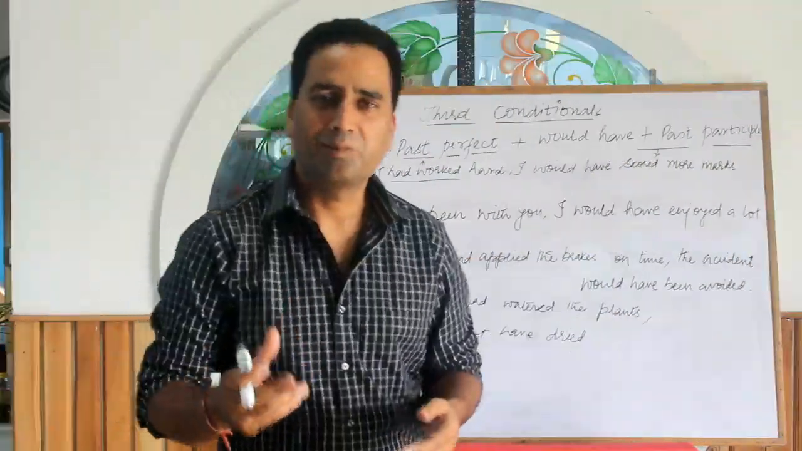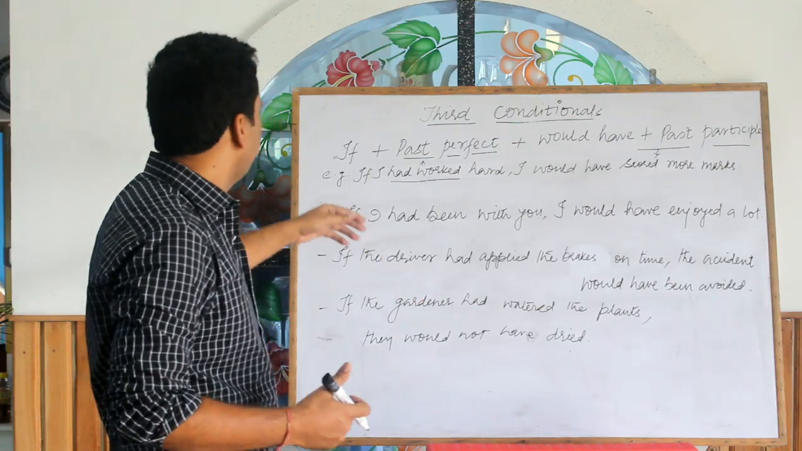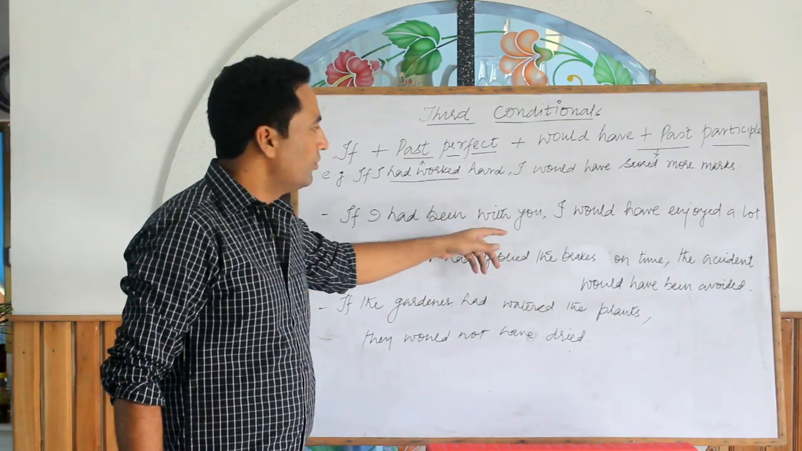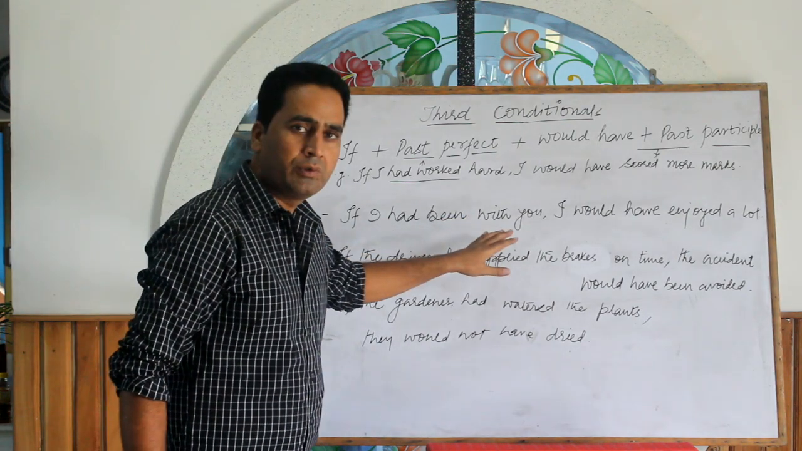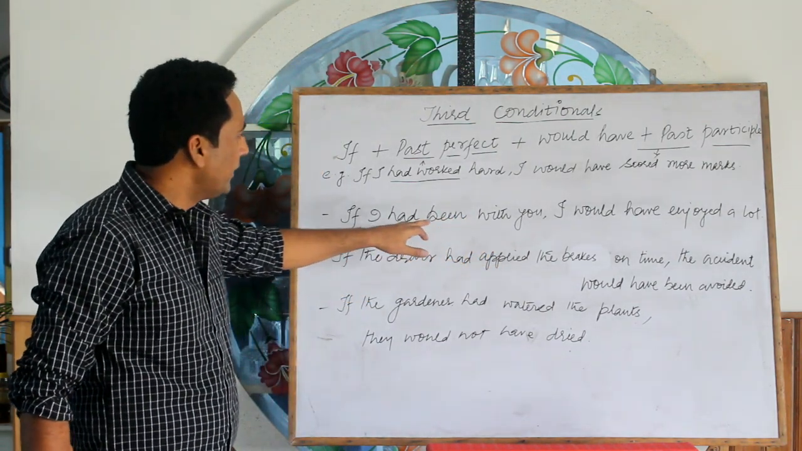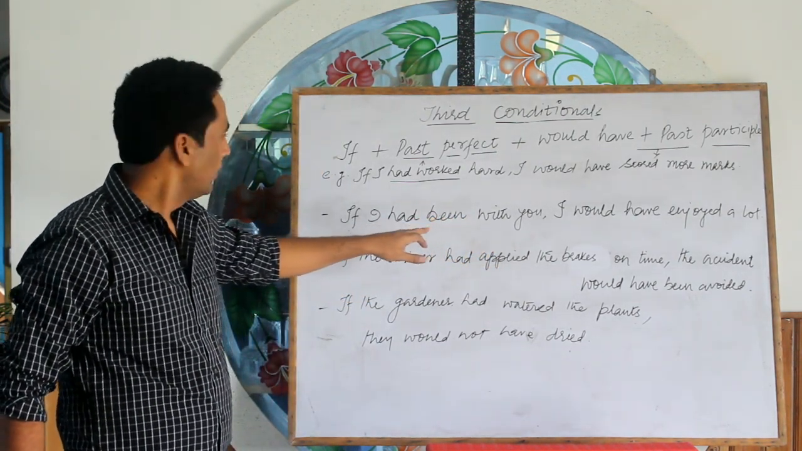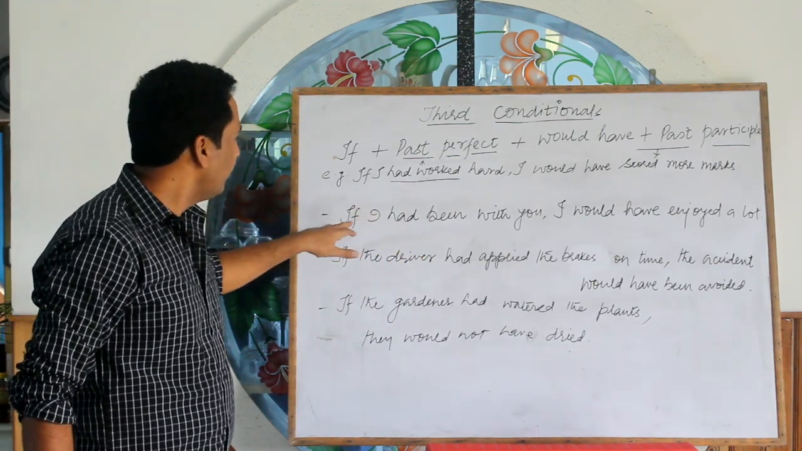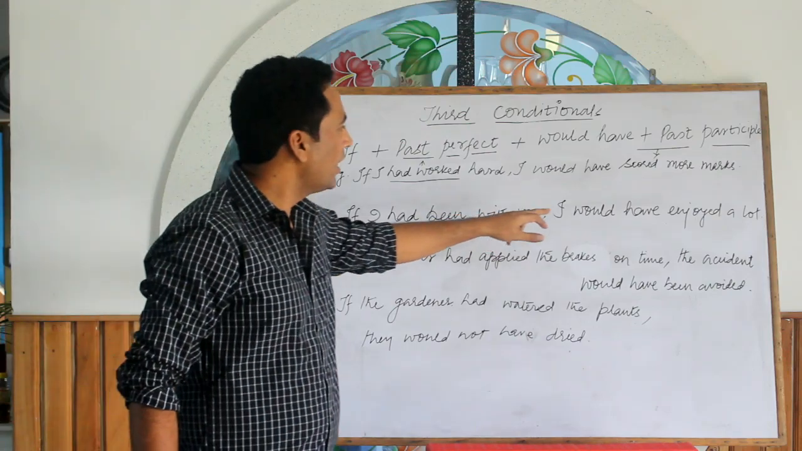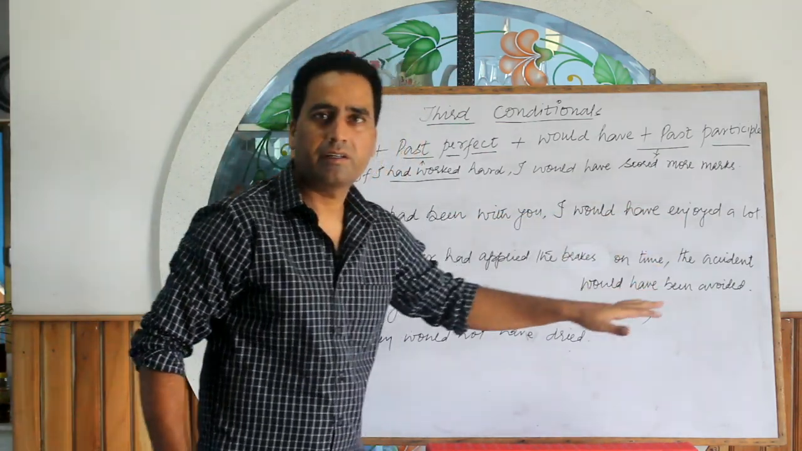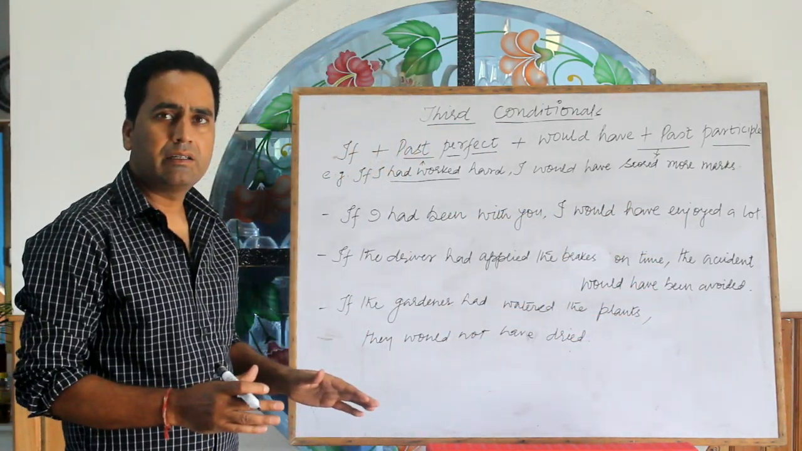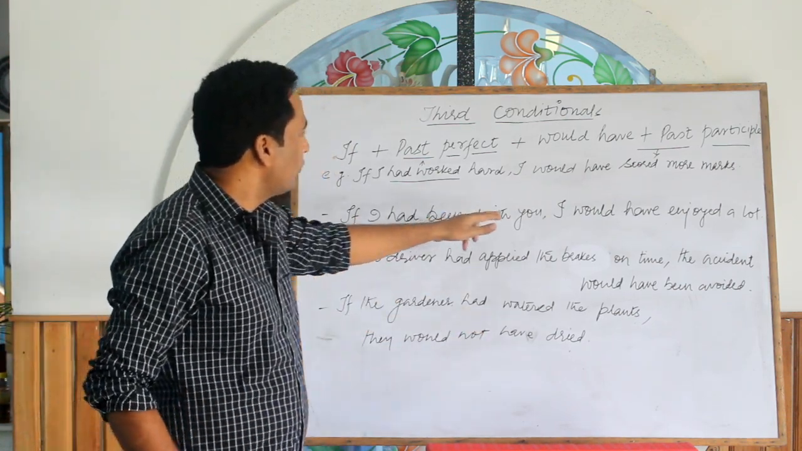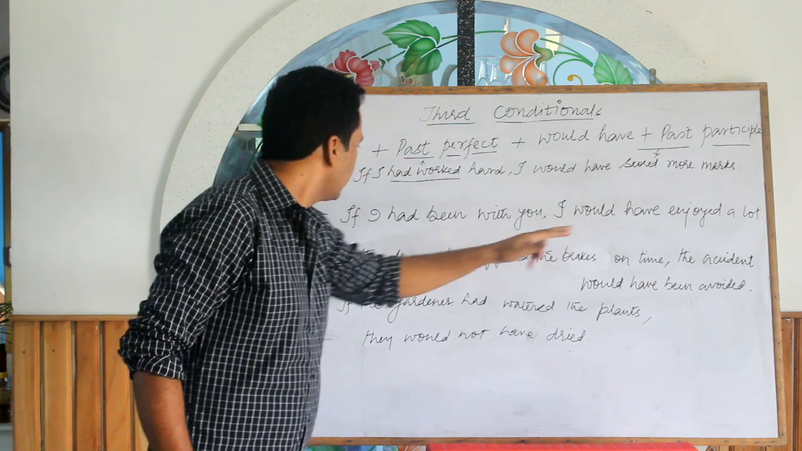Let's have some examples of the third conditional. If I had been with you, do not confuse here. Been is the third form of be. So the tense becomes the past perfect. If I had been with you, I would have enjoyed a lot.